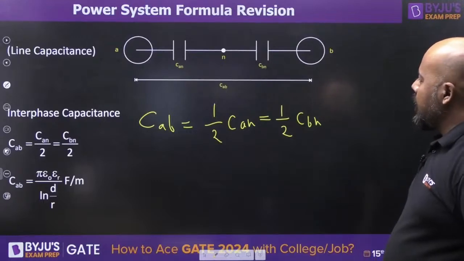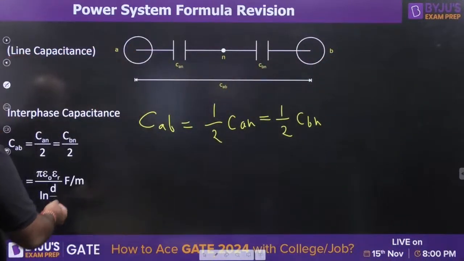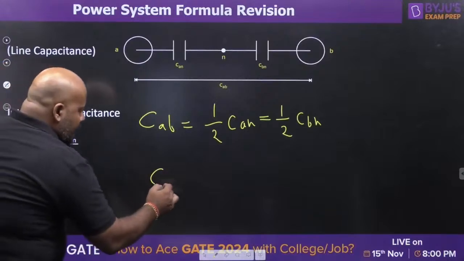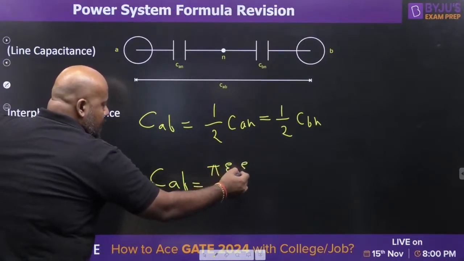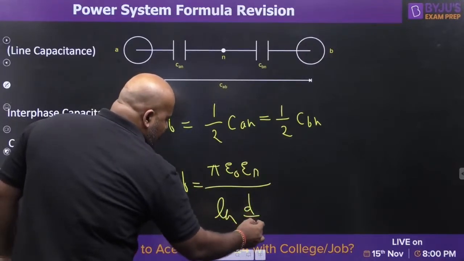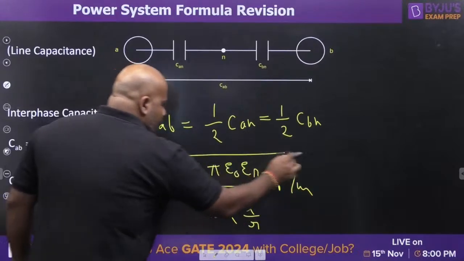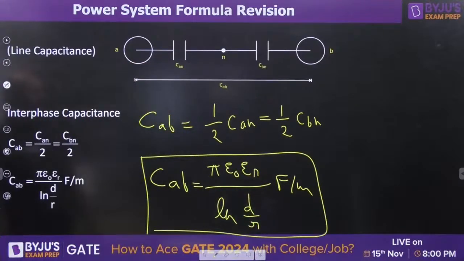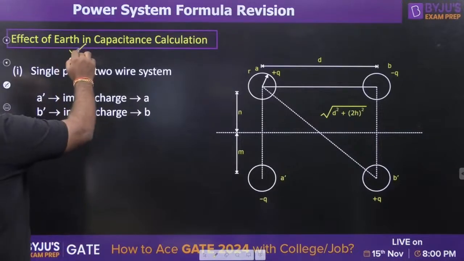Yes? So what is going to be the expression for the line capacitance? Already it is mentioned here. It is going to be pi epsilon naught epsilon r upon ln d upon r, if r1 and r2 are same, farad per meter. Directly you can write. Effect of earth in the capacitance calculation.